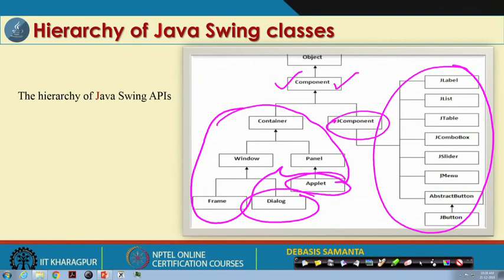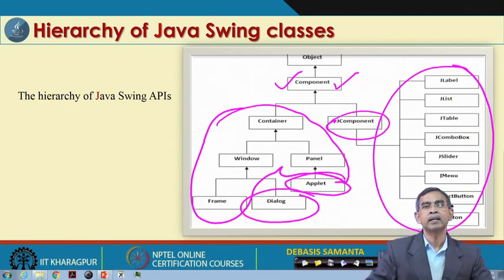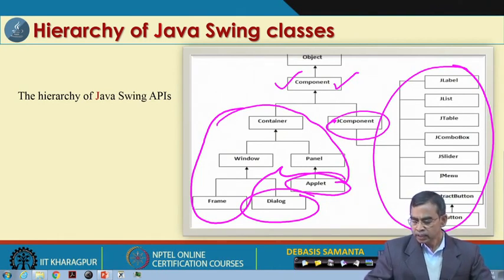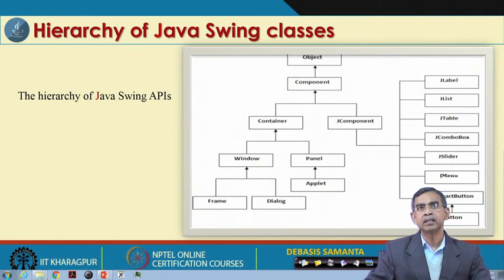That means to avail all the facilities, particularly the event handling facilities defined in AWT itself, you have to use the AWT package, whether you use AWT or Swing in addition to AWT. This is the basic idea about the classes.